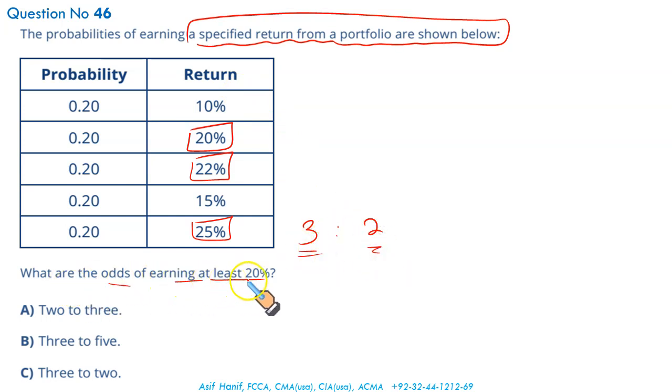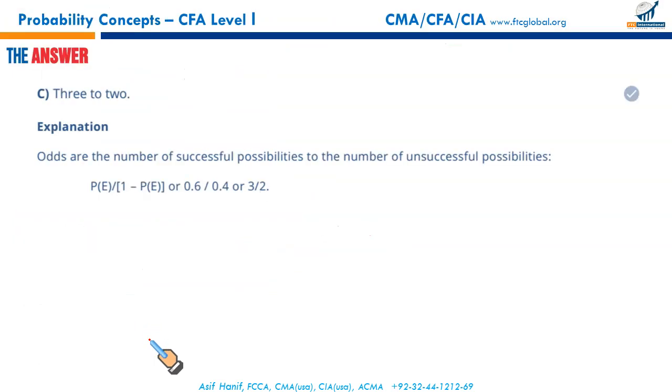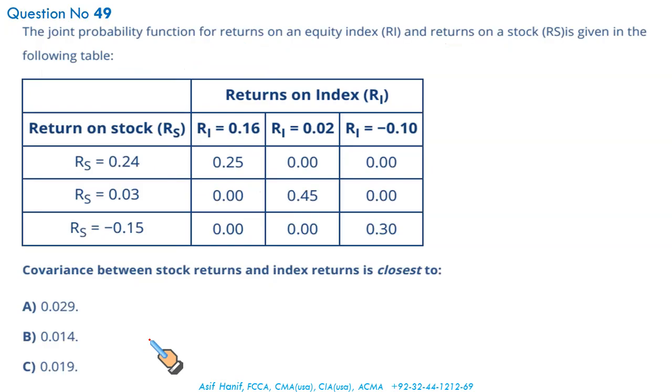So what are the odds of earning at least 20? There are 3 events in your favor out of total 5, and 2 against you, so that's 3 to 2. So that makes C the correct option. C it is. Again, a repetition. But this time, why did I select this question? Because the information is given in a way that requires a certain order to be given first.